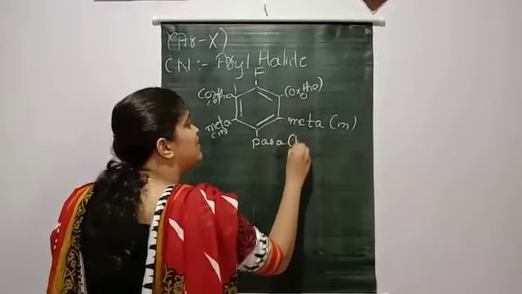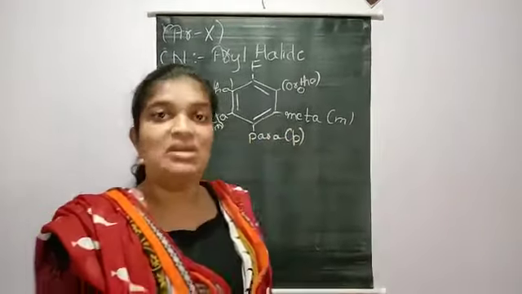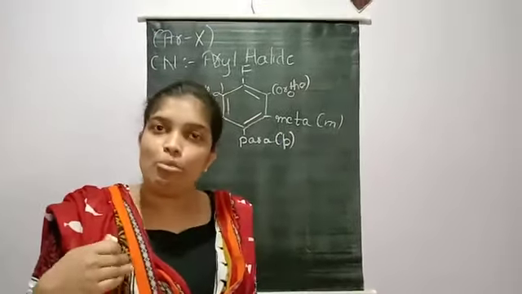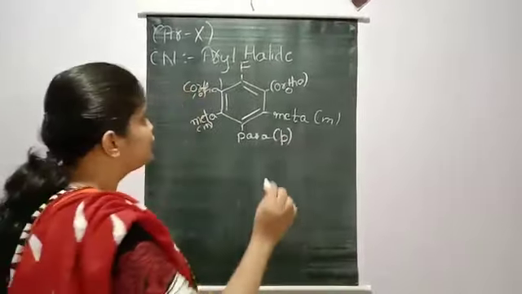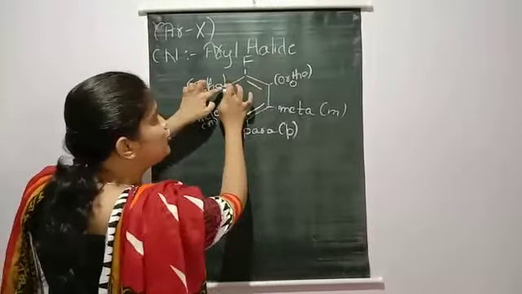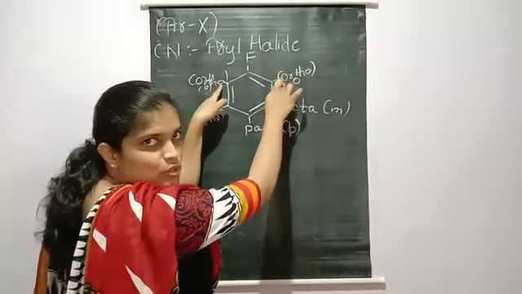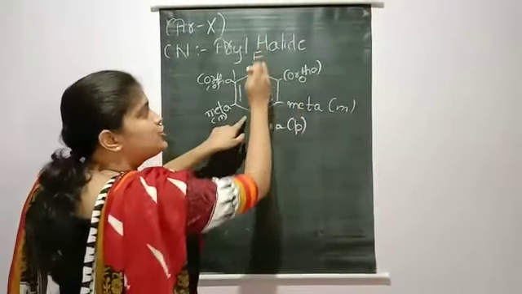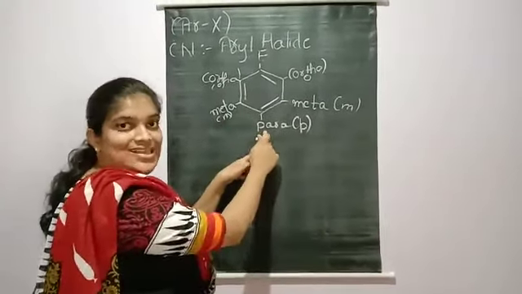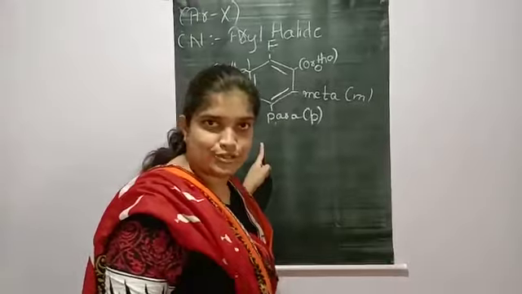Now you can ask me, why are you teaching all these things, ma'am? This is because in order to give a common name for organic compounds, we have to know this properly. Exactly next to the functional group, the positions are known as ortho. Next to that is meta, and exactly opposite to that functional group is known as para. I hope you understood this.